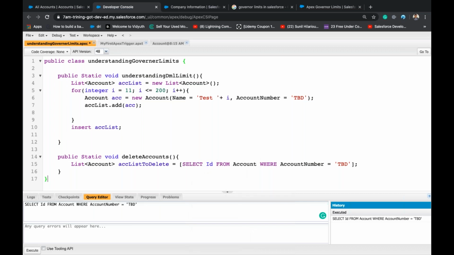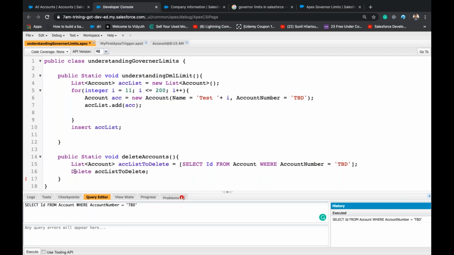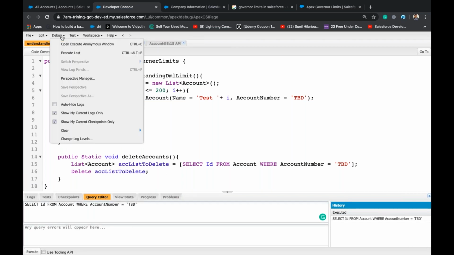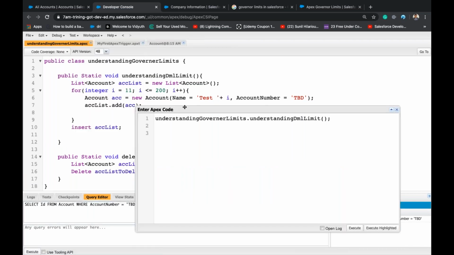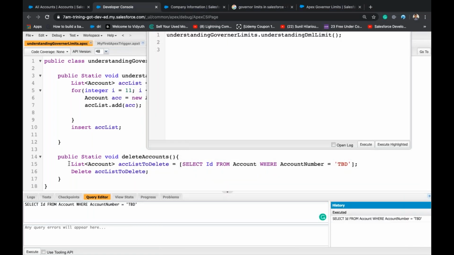Then I'll just write delete accListToDelete. You can also directly write these two statements here, or we can run a method, right?